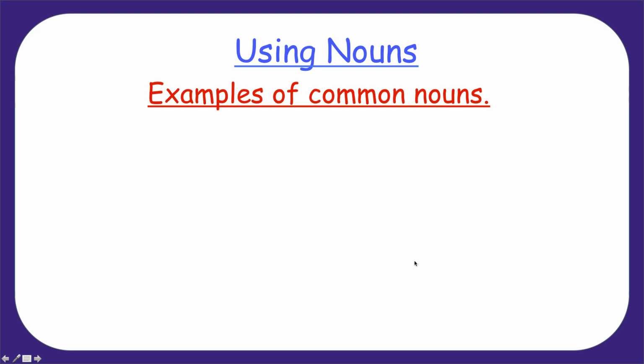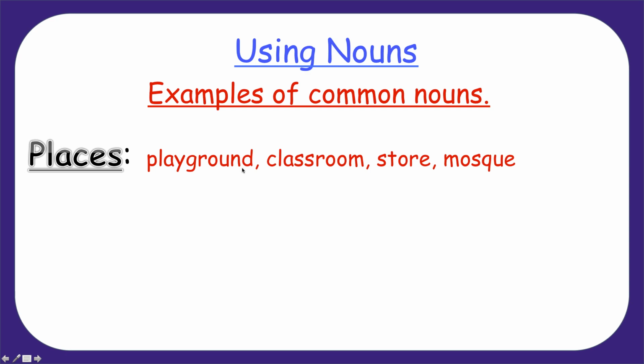Examples of common nouns. Some places like the playground, a classroom, a store, a mosque. These are places, but they're not special names. We know these words as places.